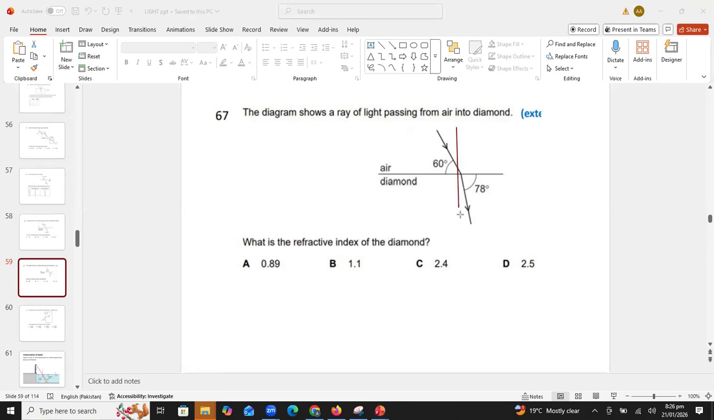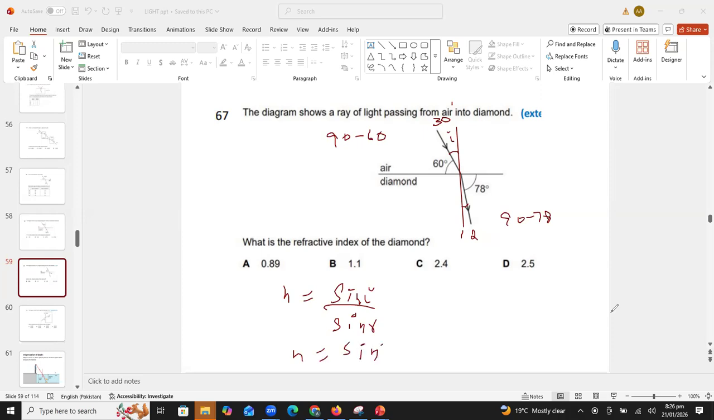First, we will draw the normal at this point. This is the normal which is passing through this point. This is the angle of incidence and this is the angle of refraction. So 90 minus 60, angle of incidence is exactly 30 degrees, and 90 minus 78, angle of refraction is 12 degrees. All right. So refractive index is equal to sine i over sine r. So i is basically 30 degrees and r is basically 12 degrees.